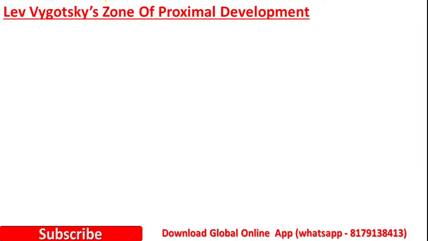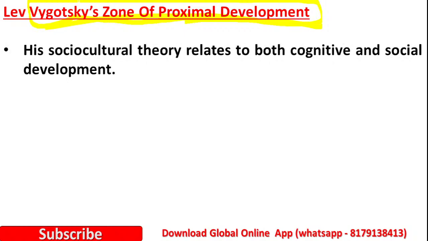So then the third one is Vygotsky's zone of proximal development. Let us study the third developmental theory, Vygotsky's zone of proximal development. Yes, his socio-cultural theory relates to both cognitive and social development.